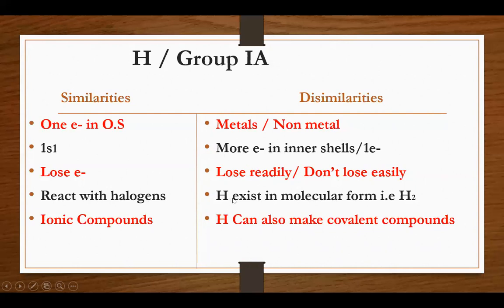Next, hydrogen can exist in molecular form, for example, in the H2 state, while group 1A elements do not have this property. And the last dissimilarity of hydrogen with group 1A elements is that hydrogen can also make covalent bonds and covalent compounds, while group 1A elements can only form ionic compounds. That was all about similarities and dissimilarities of hydrogen with group 1A elements.